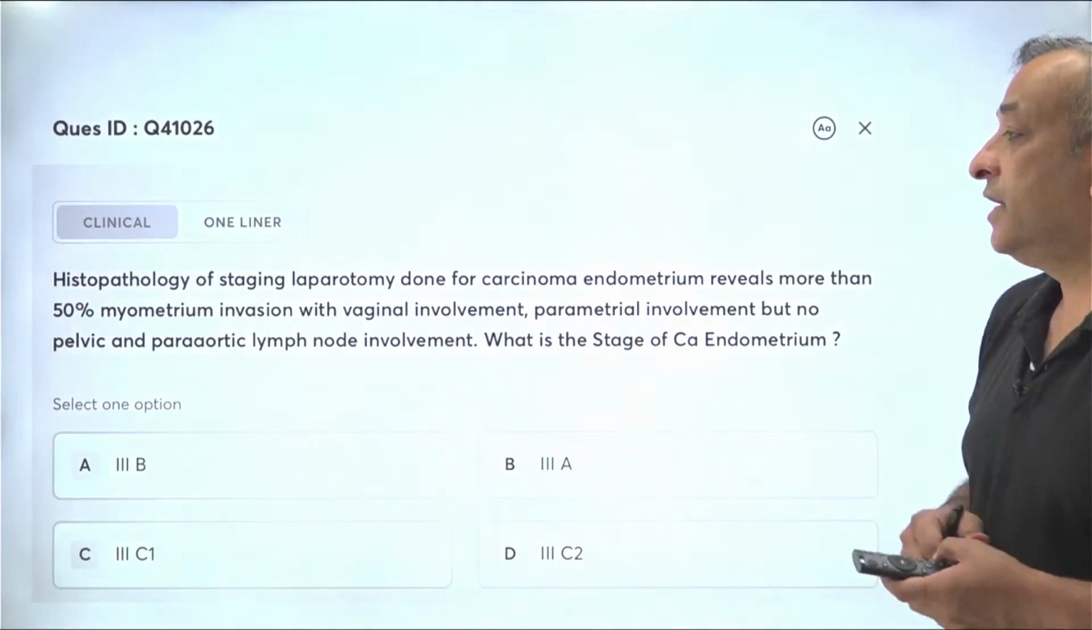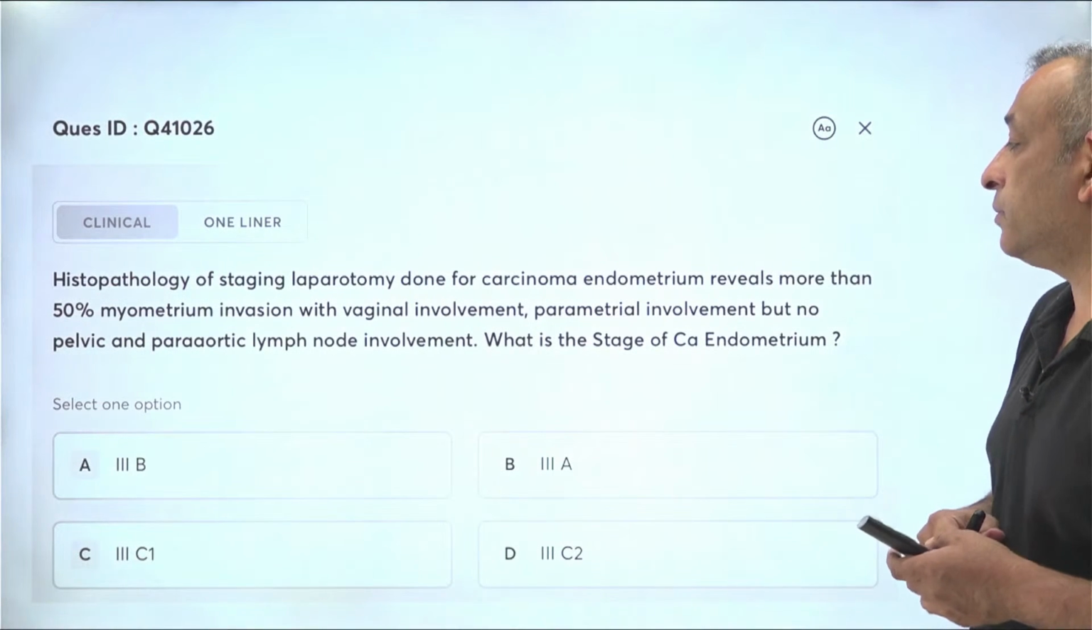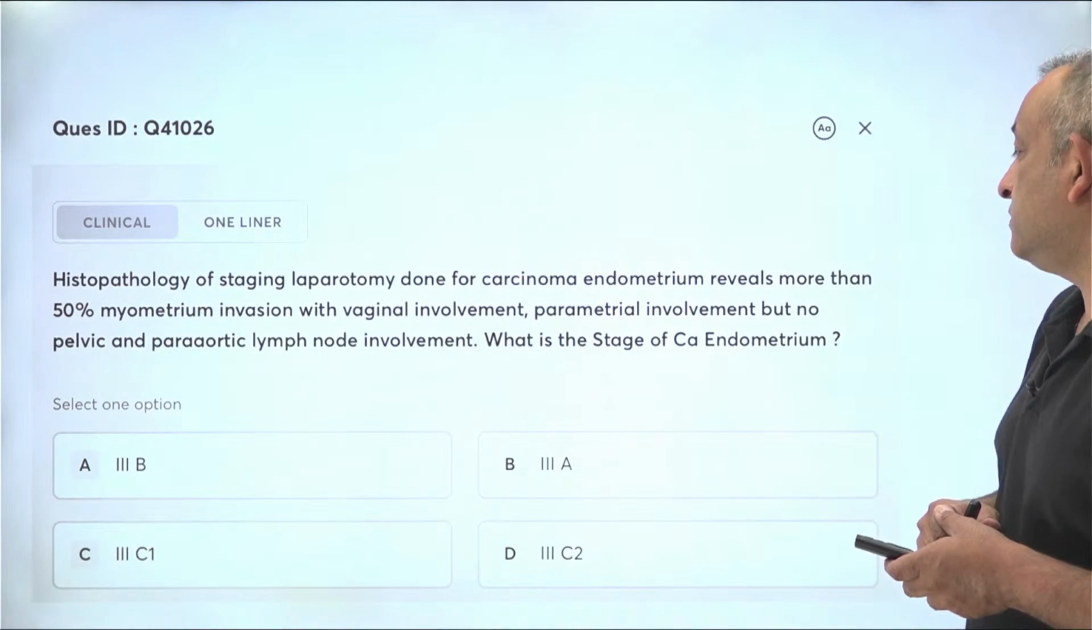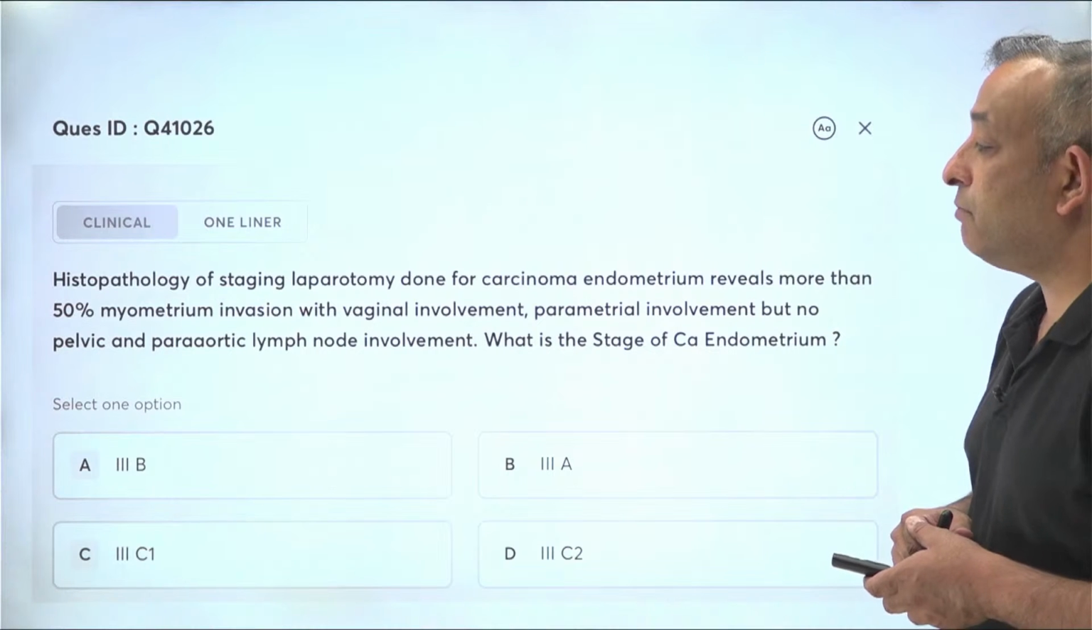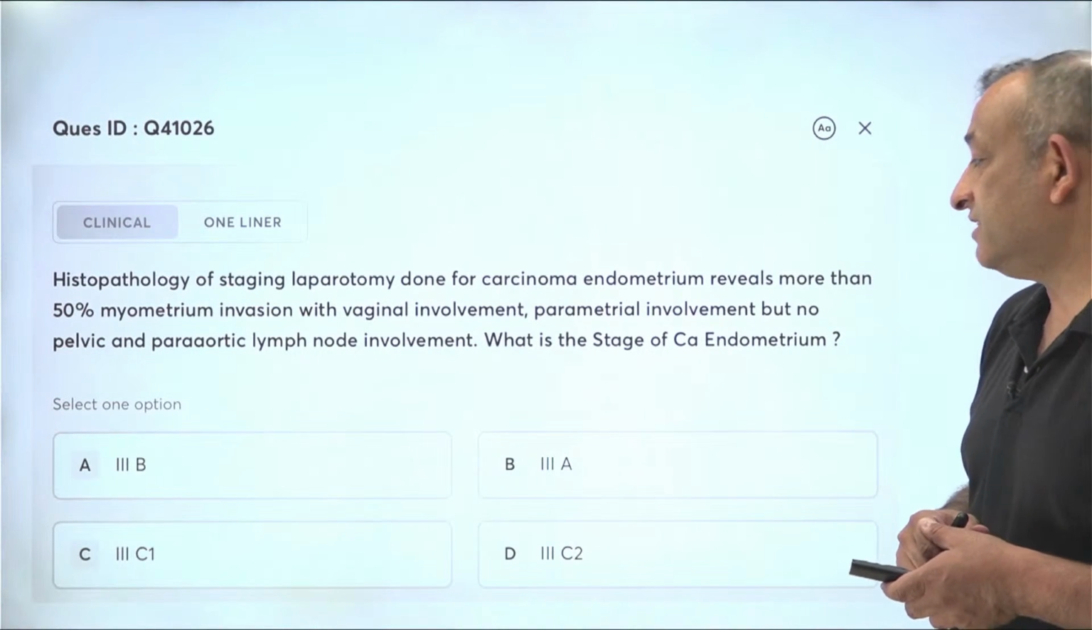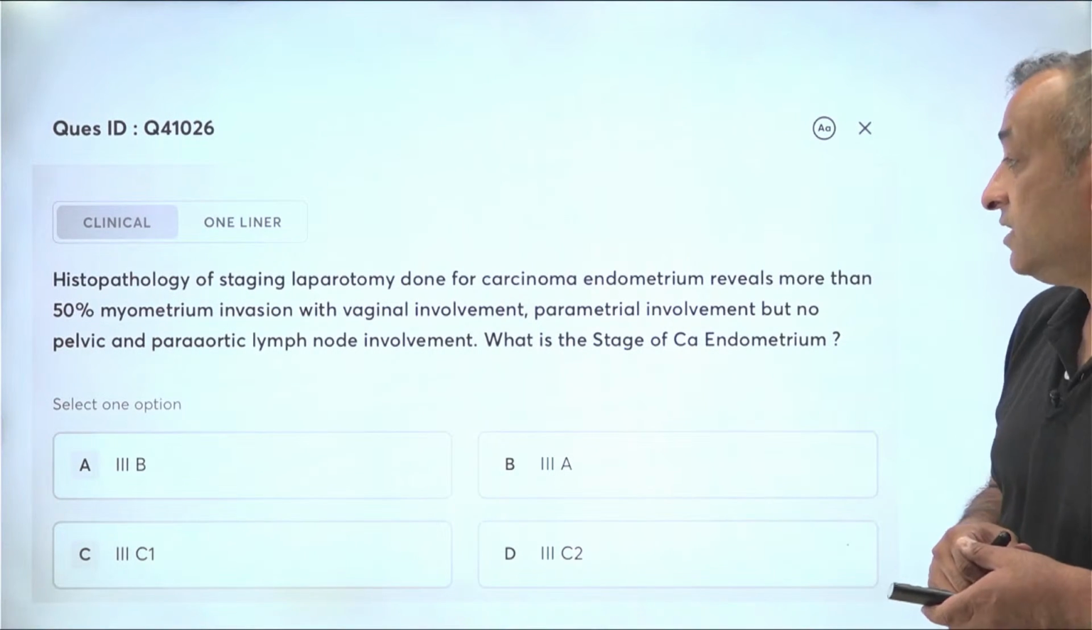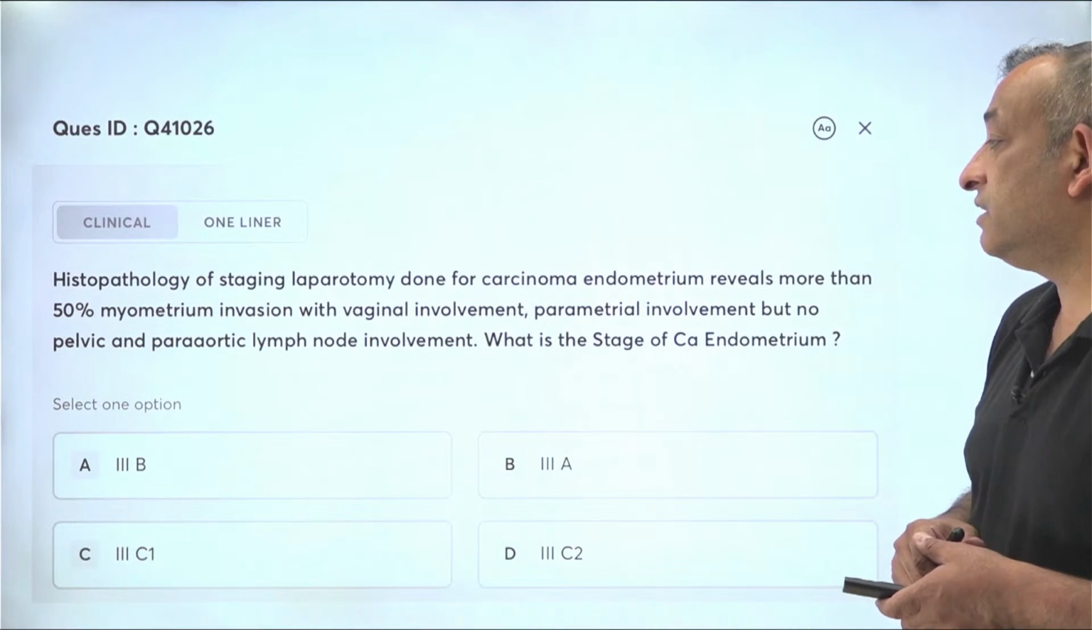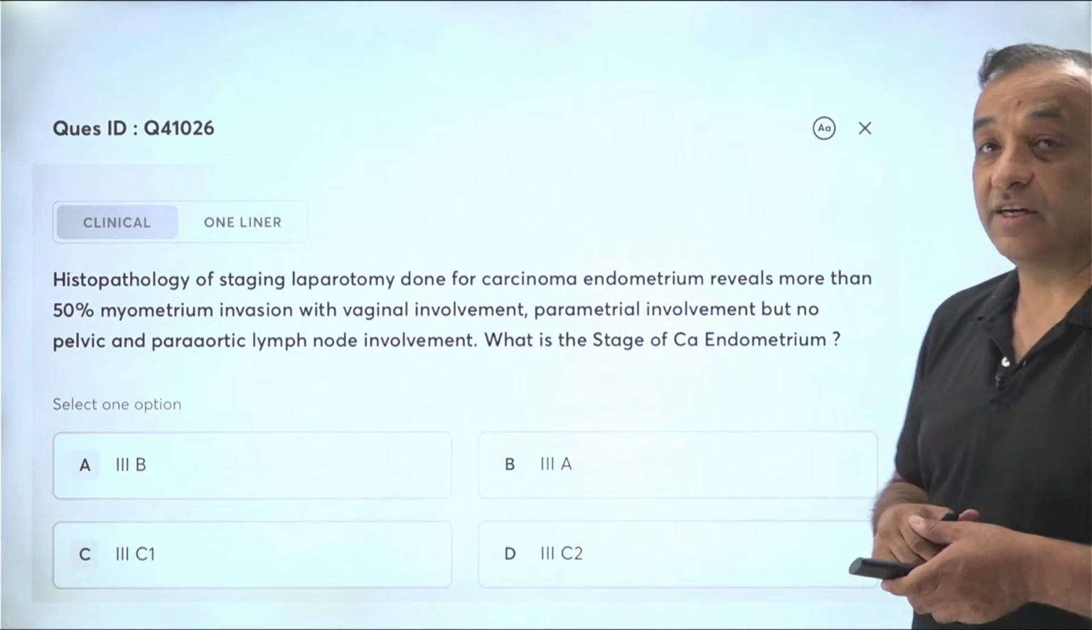Okay, histopathology of staging laparotomy done for carcinoma endometrium reveals more than 50% myometrial invasion with vaginal involvement, parametrial involvement, but no pelvic and para-aortic lymph node involvement. What is the stage of CA endometrium here?